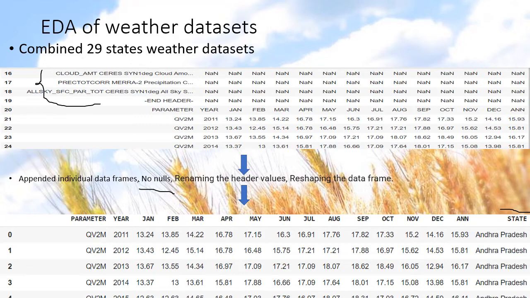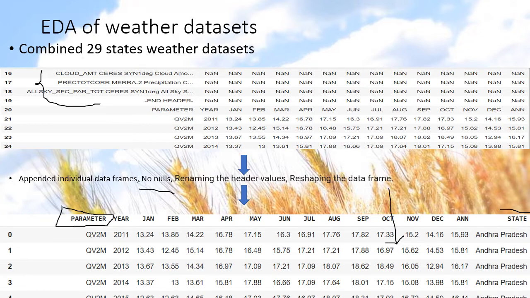keeping the hue as parameters. And I found out that there are no significant outliers in this data set too. And after creating a final data frame such as this, I even reshaped this final data frame too.